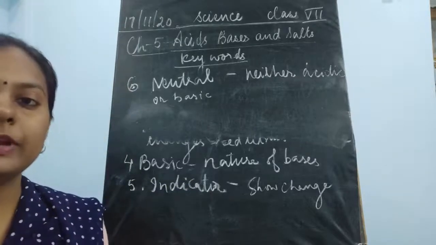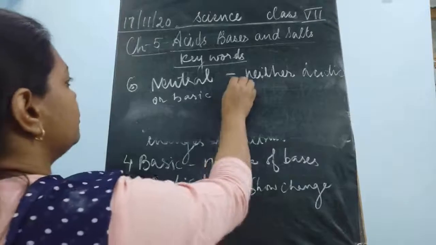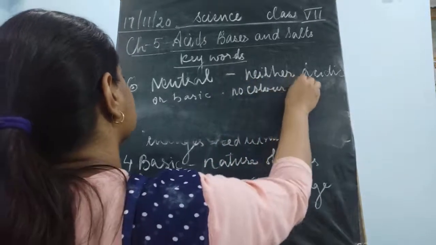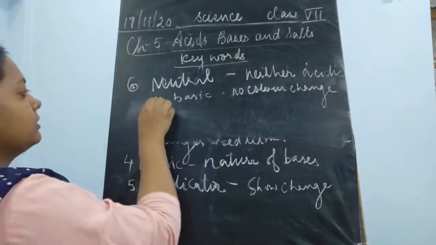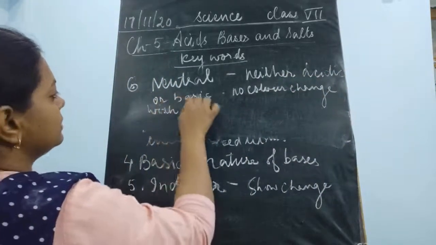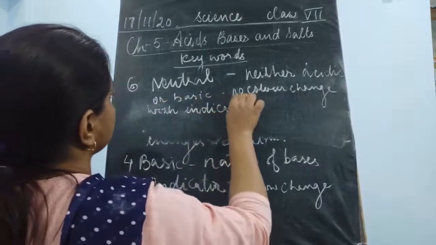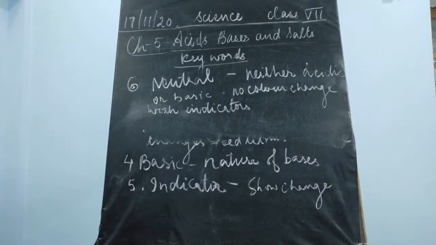Even they don't show any color change with the indicators. They show no color change with indicators.